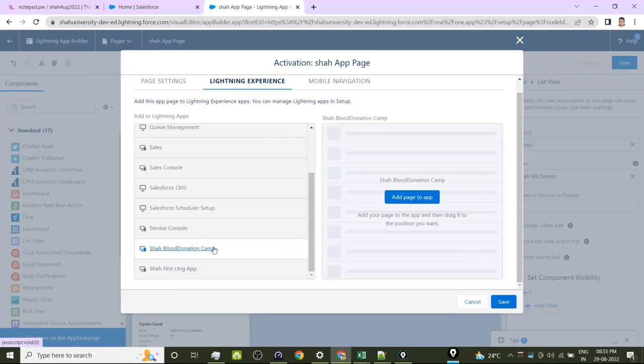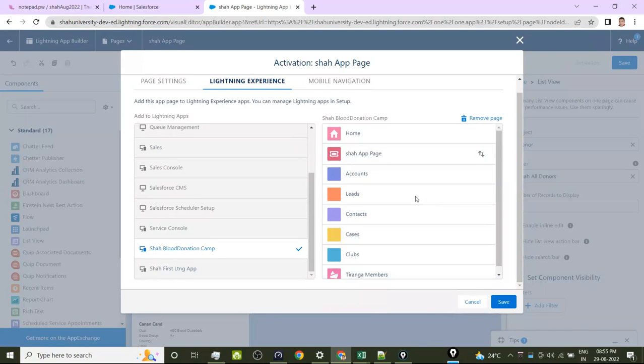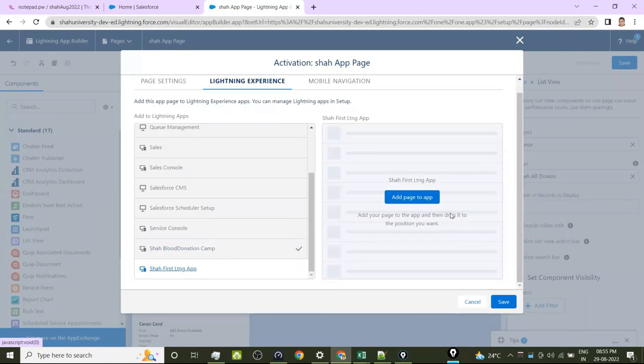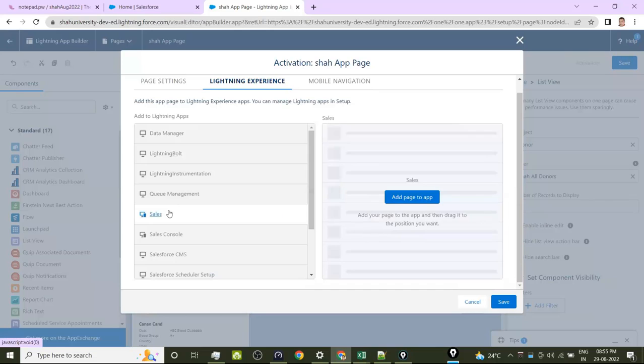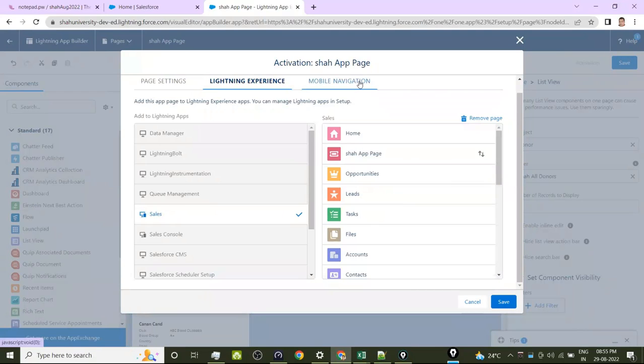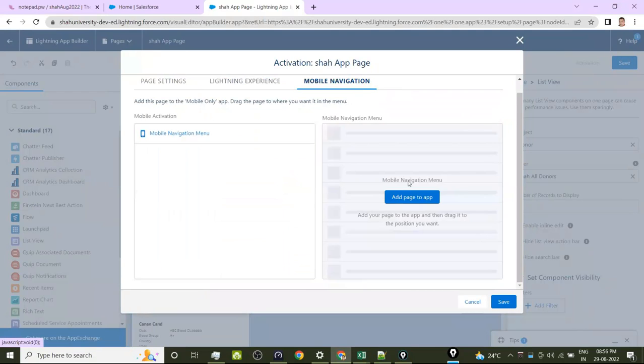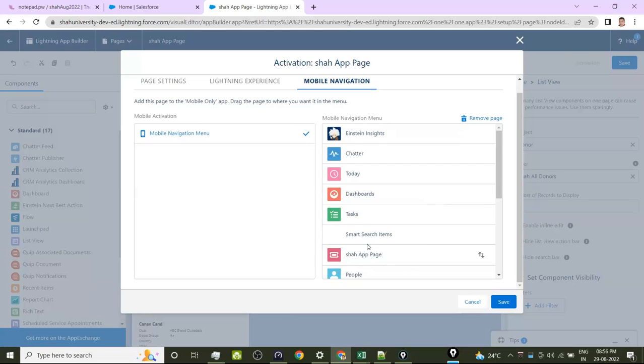For example, blood donation camp. Add it. Then the Shah first Lightning app also. Add it. And the sales app also. Add it. Coming to the mobile navigation menu. Under the mobile navigation menu, you are adding it. Where Shah app page is here under smart search items.